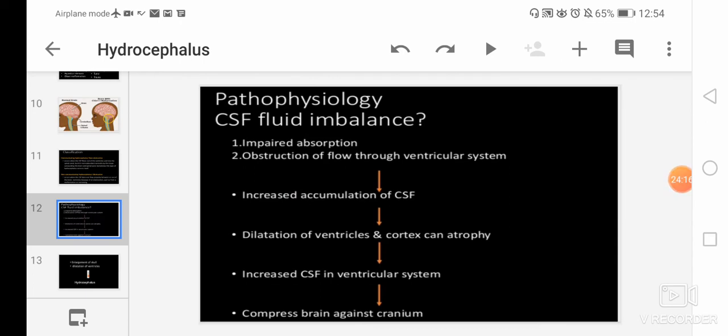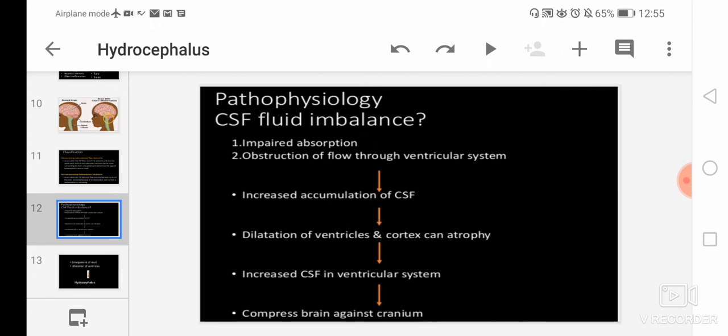Now we will see the pathophysiology of hydrocephalus. CSF fluid imbalance. First is impaired absorption. So if there is impaired absorption of the CSF fluid, what happens? Obstruction of flow through the ventricular system. There will be obstruction in the ventricular system. Where? In the third ventricle and fourth ventricle. So try to remember the flow of CSF.